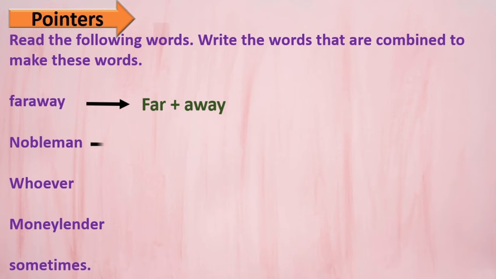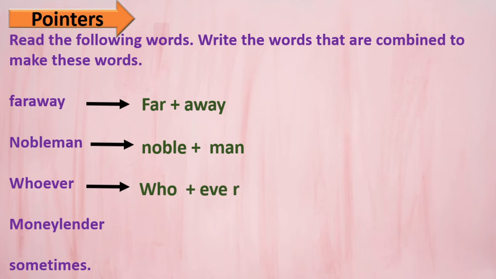Second one is nobleman. Here noble plus man, isn't it? Here also the meaning of noble and the meaning of man is different compared to the meaning of this combined word nobleman. Got this? Whoever.